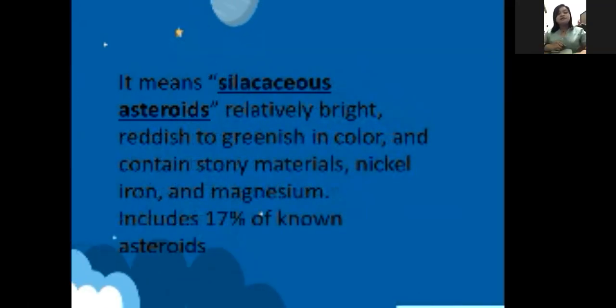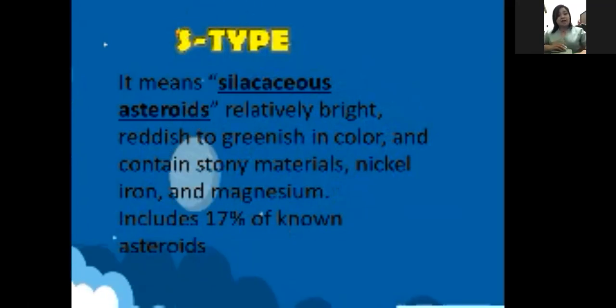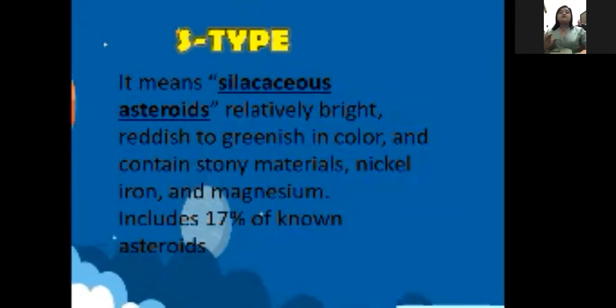The next type of asteroid is what they call silicaceous asteroids, known as the S type. It is relatively bright, reddish to greenish in color, and usually contains stony materials, nickel, iron, and magnesium. The known asteroids of this type are 17%. Again, it is the S type, the silicaceous asteroid.